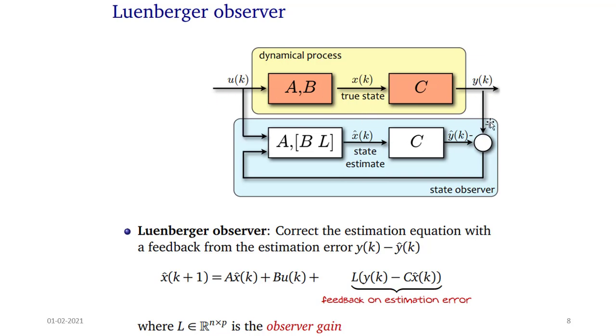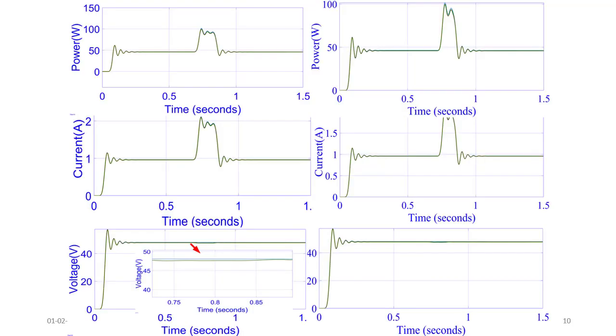The actual output is compared with the estimated output, and this is given as feedback, with the input, to the Luenberger observer gain. Then we tune the value of L such that it will detect any error. This is the proposed scheme we have implemented, with and without cyber attacks launched.